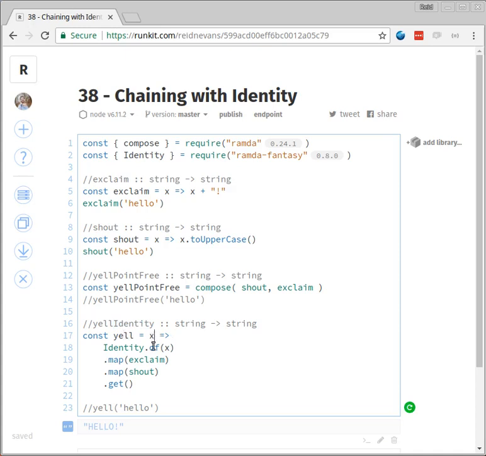Within our yell, we can call identity of, so we throw this X into our container here, and then we can map over this identity with exclaim, then with shout, and then we can call get. This function does the exact same thing as this other function does, from the standpoint of, given the same input, it will always return the same output.